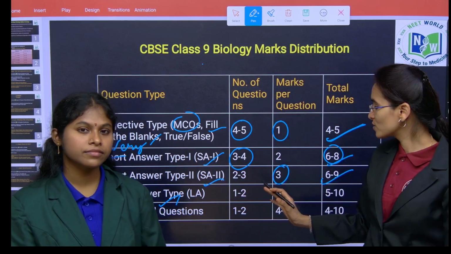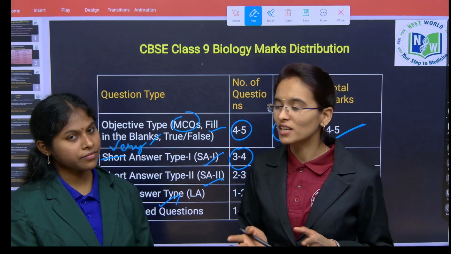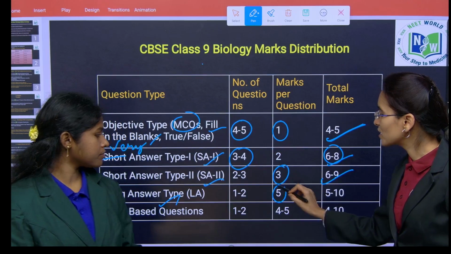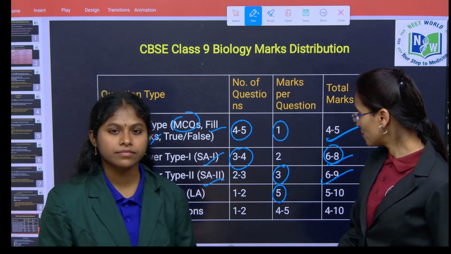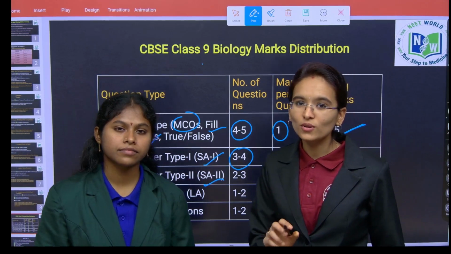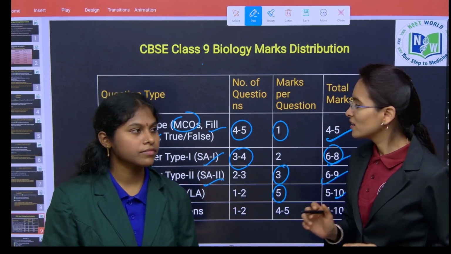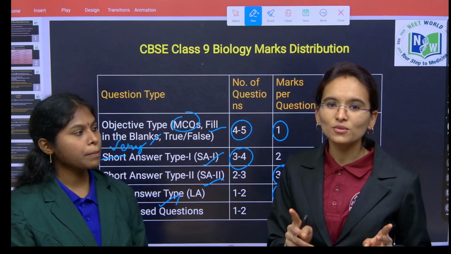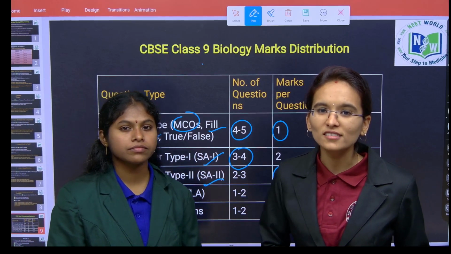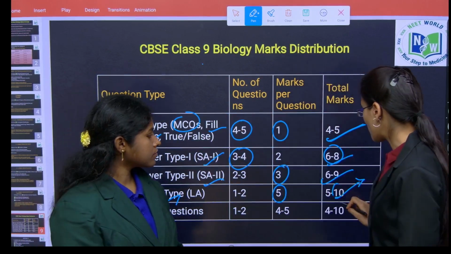Here mostly 1 or 2 questions will be there, and you can choose either of them. You are going to get 5 marks for each question, and total marks you are going to score in Section D is 5 to 10 marks. If it is an internal choice between two, you can get only 5 marks. If they ask you to answer both the questions, then you will get 10 marks.